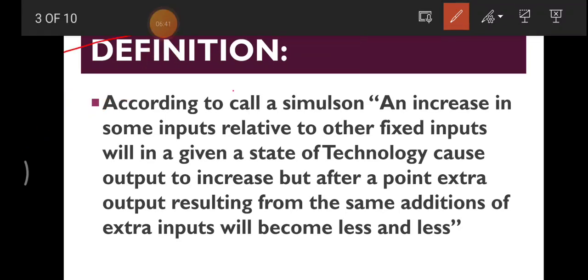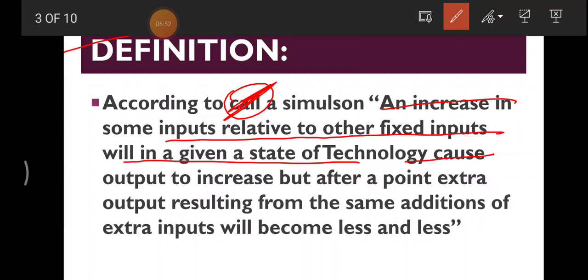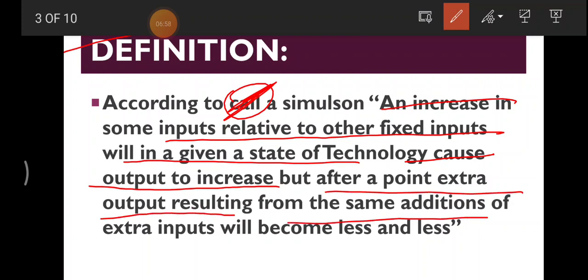Okay, so there's one correction, this is Paul. So according to Paul Samuelson, an increase in some input relative to other fixed inputs will give in a state of technology cause output increase, but after a point the extra output resulting from the same addition of the extra inputs will become less and less. मतलब जितना भी आप एक्स्ट्रा और एडिशनल फैक्टर्स ऑफ प्रोडक्शन यूज़ करते हो for the production of same quantity, you will see the declination or the diminishing in your result. As simple as that. आप सिर्फ मीनिंग को भी एलॉबरेट करके लिखेंगे then it will be fine.